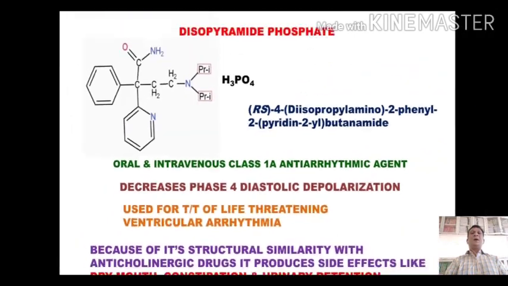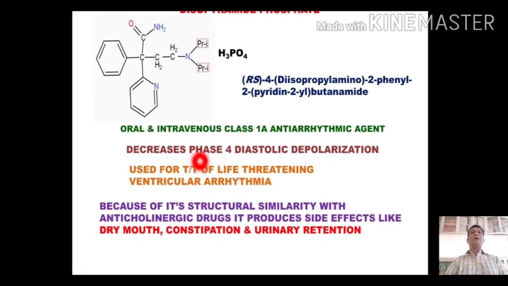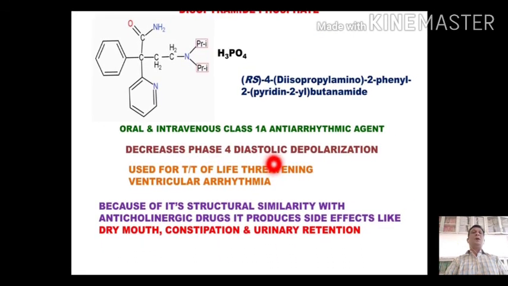Disopyramide phosphate is used as both an oral and an intravenous agent and is a class 1A antiarrhythmic. This compound is found to decrease the phase 4 diastolic depolarization. Thus, there is a decrease in the beat formation, and this drug is used in the treatment of life-threatening ventricular arrhythmias.